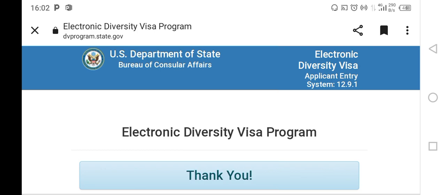So for the DV 2024, by September 30th, 2024, everything closes about the DV 2024 green card DV lottery application. So the next one, if nothing changes, will be DV 2025. And for the year 2024-2025, that is according to the US government.